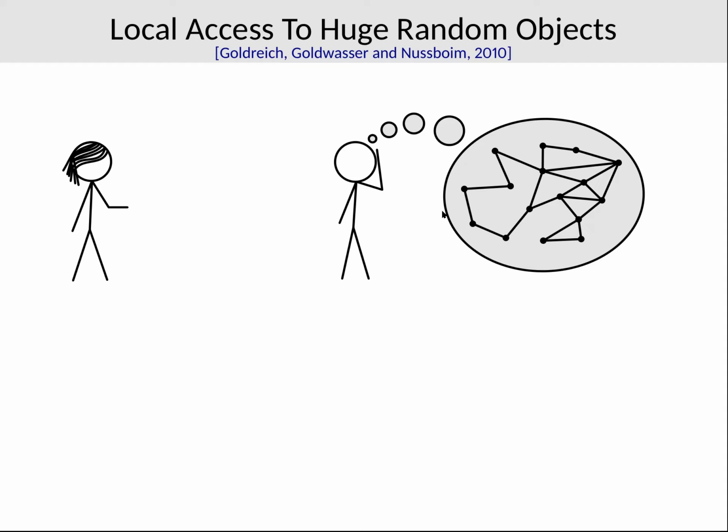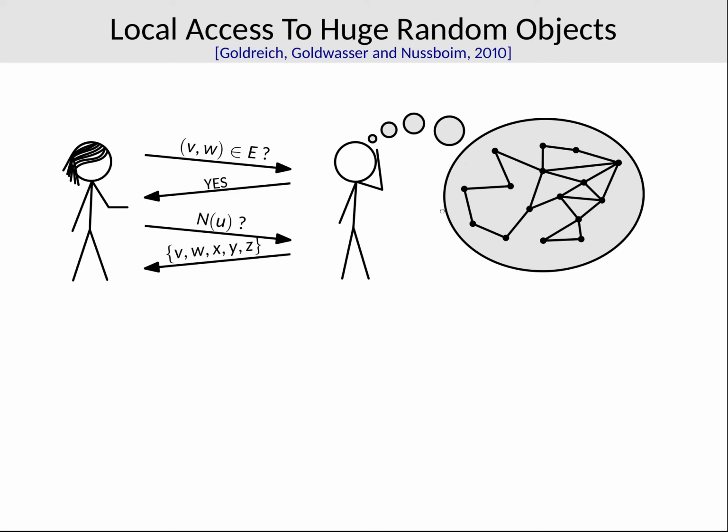To understand what we mean by local access, imagine a setting with two players where Bob knows a huge random object X and answers a sequence of adaptive queries about X issued by Alice. So for instance, Bob might know an Erdős–Rényi random graph, and Alice asks, say, whether X contains a certain edge, or she may even ask for the entire set of neighbors of a given vertex U.